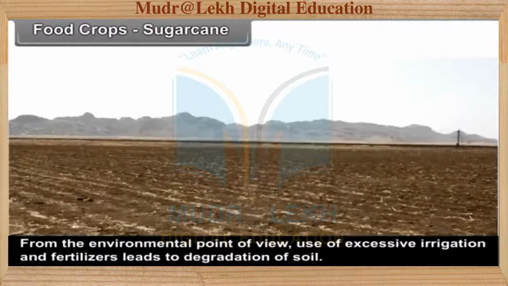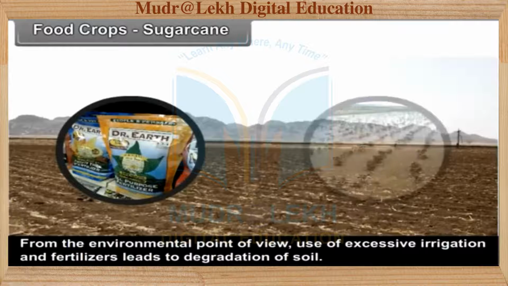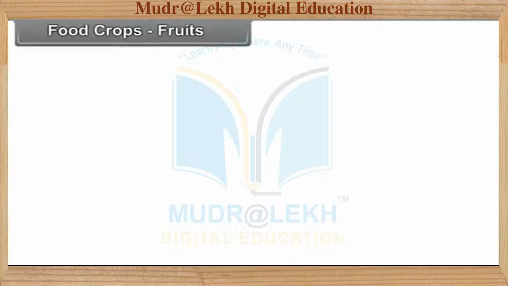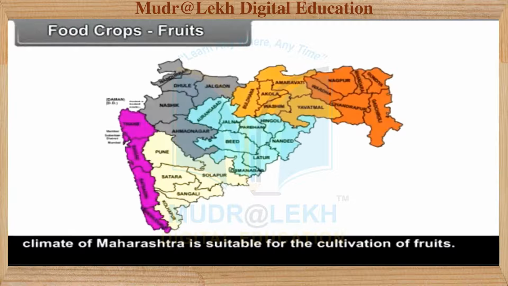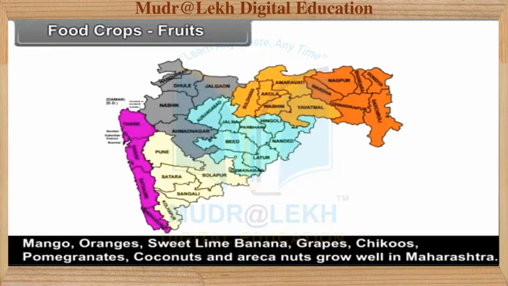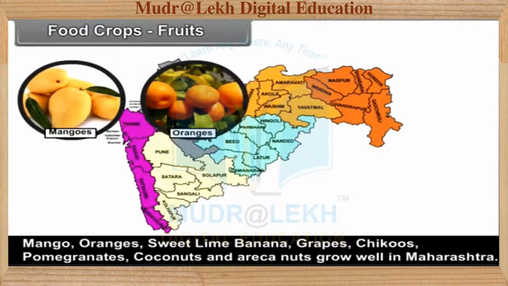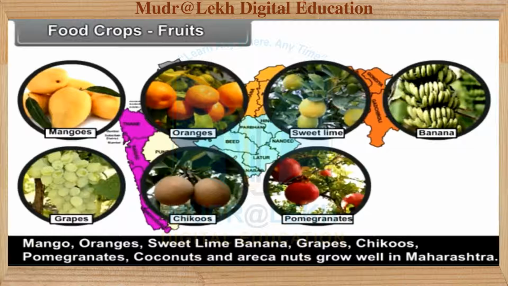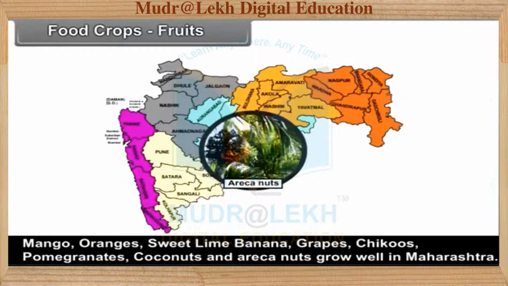From the environmental point of view, use of excessive irrigation and fertilizers leads to degradation of soil. It is thus necessary to find a solution to this problem. Fruits. The climate of Maharashtra is suitable for the cultivation of fruits. Mango, oranges, sweet lime, banana, grapes, chikus, pomegranates, coconuts and areca nuts grow well in Maharashtra.